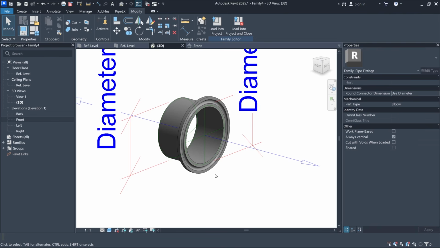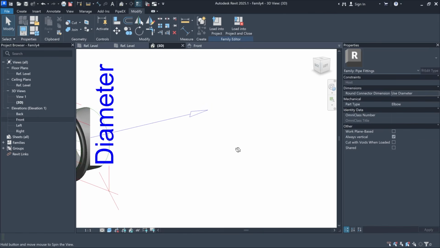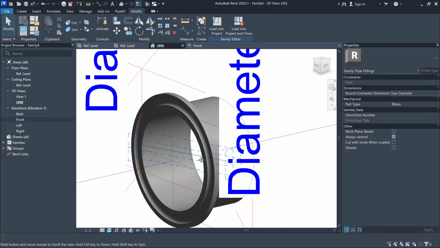In the next video, we will look at how we can create a gasket, and in the video after that, I will show you how to create a clamp. For now, this is it. This is how you can create a parametric hygienic clamp ferrule.